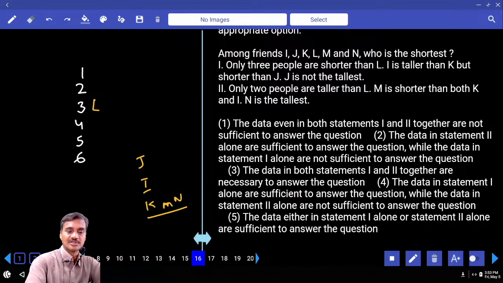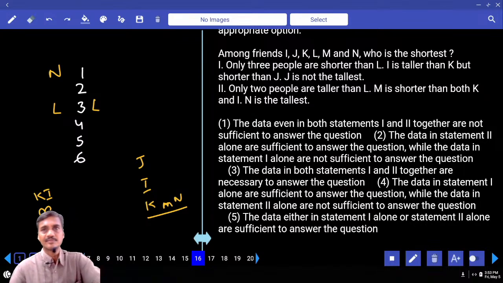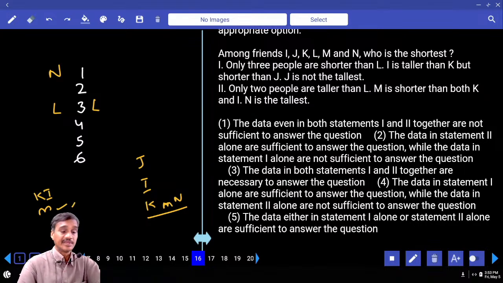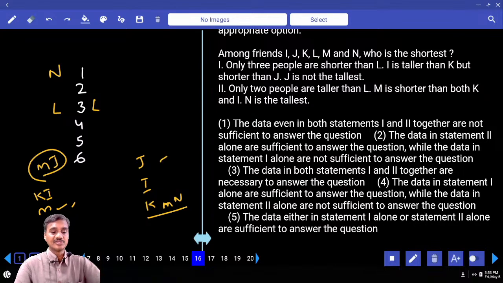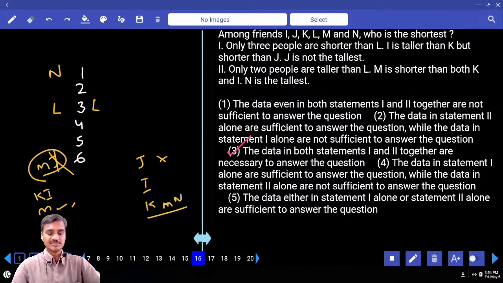Now in the second one, only 2 people are taller than L. And M is shorter than both K and I. N is the tallest. With the help of 2 alone, who is the shortest here? Either M or J can be the shortest. Combining these 2, J cannot be the shortest. So M is the shortest. Are you getting the answer? We get the answer by combining both statements. Hence, it is choice 3, question number 16.